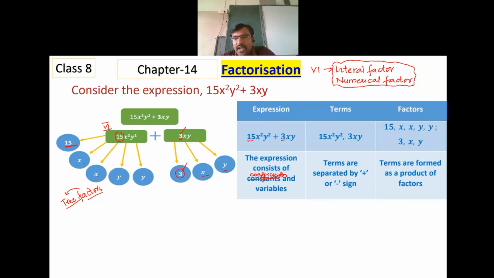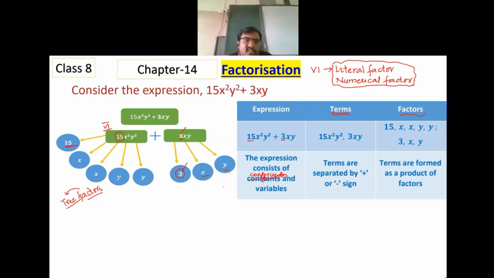Okay, 15x square y square and 3xy, these are the terms. These terms are separated by a positive sign. Here 15, x, x, y, y, and 3, x, y are the factors of the individual terms. The factors of the term 15x square y square are 15, x, x, y, y. And 3xy is a factor of another term.